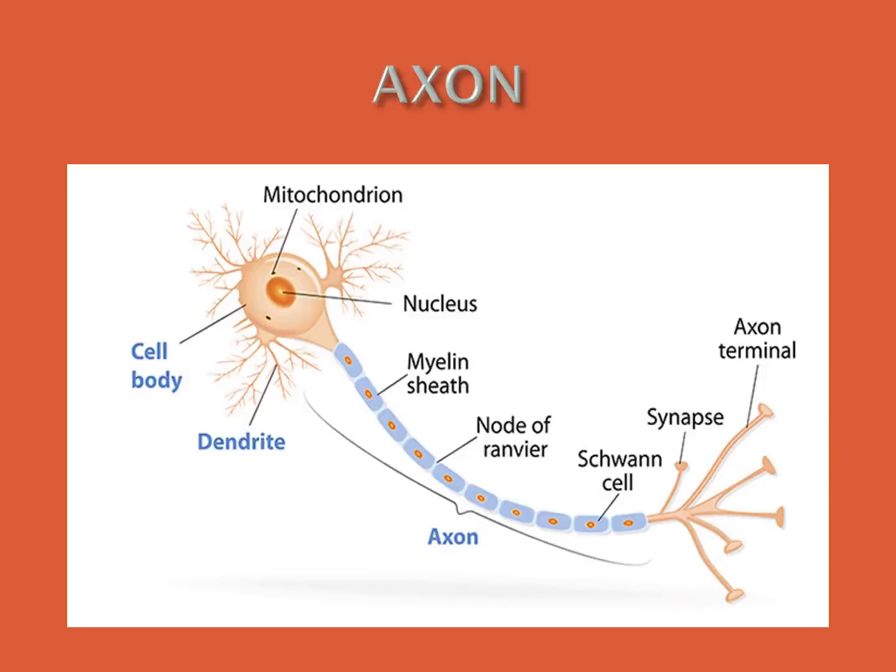Uni means only one, bipolar means two, multipolar means many. Unipolar is the sensory neuron, bipolar the interneuron, multipolar the motor neuron.